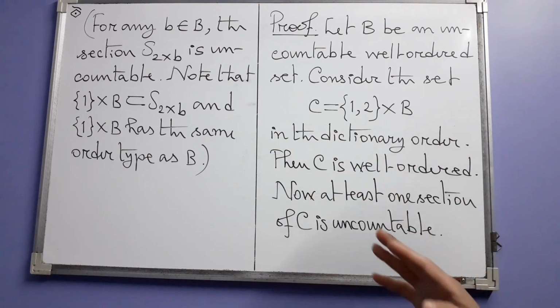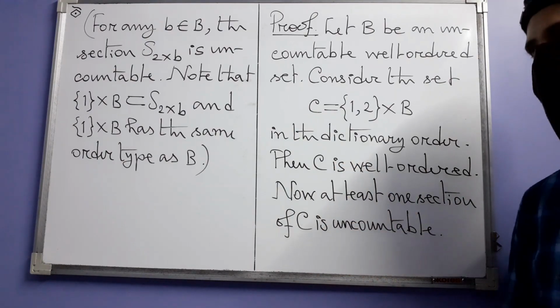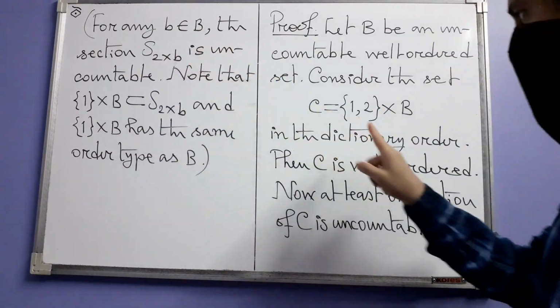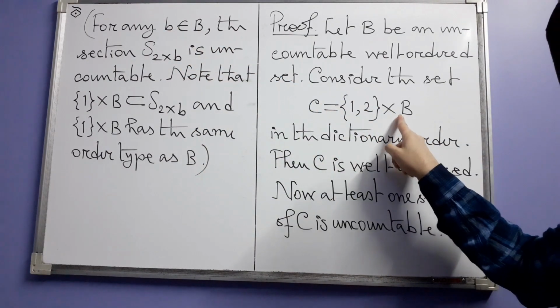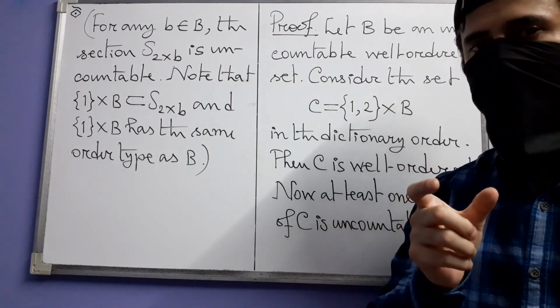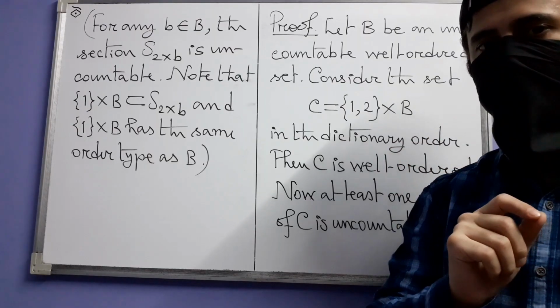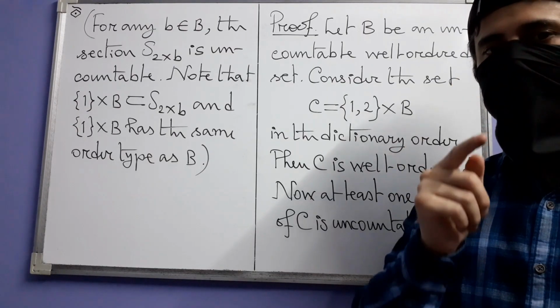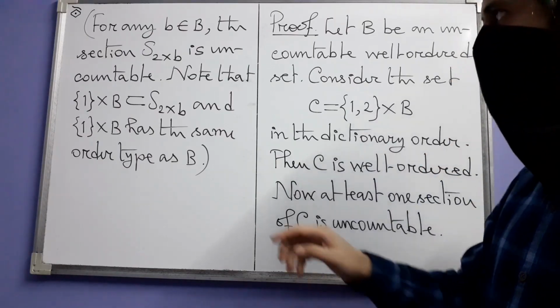Let us see the hint in a bit more detail than is available in the text. Say you choose any element B from this B, and you consider the element 2 times B. You understand what this means: it's not the product of 2 and B, but the ordered pair with 2 as the first coordinate and B as the second coordinate.